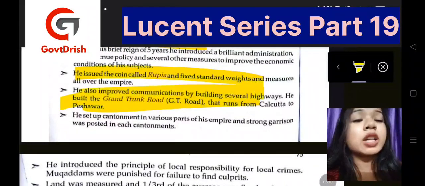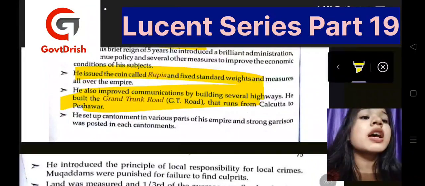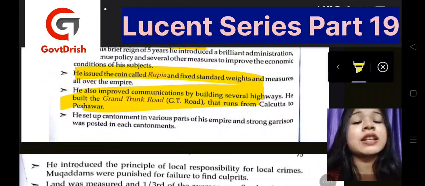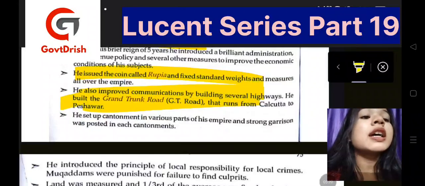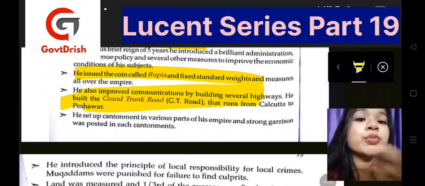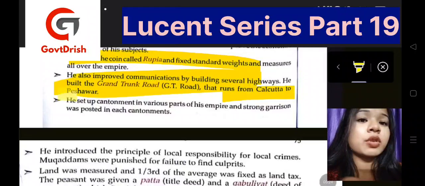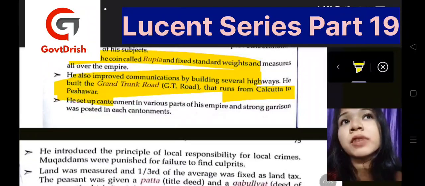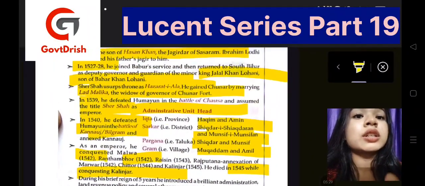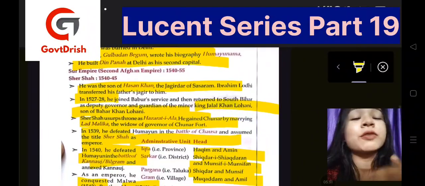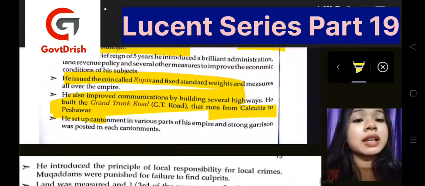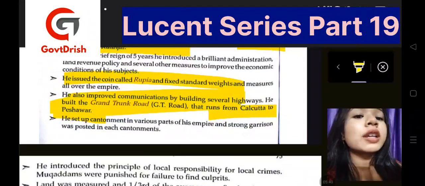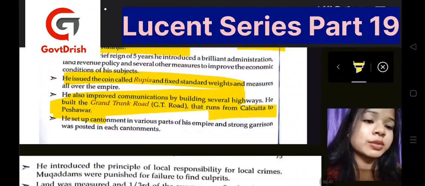If we talk about communications or road transport, he built several highways. He also built the Grand Trunk Road, that runs from Calcutta to Peshawar. This is important. So this GT road was built by which ruler, under which empire, and in which time period? These questions are important. He also set up cantonments in various parts of his empire, and a strong garrison was posted in each cantonment.